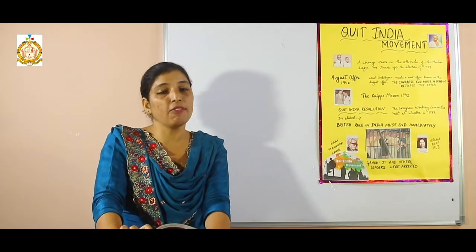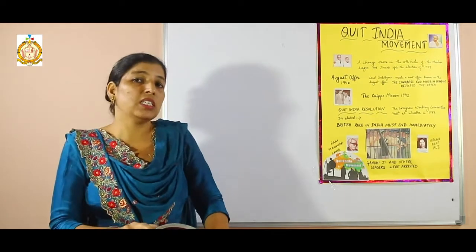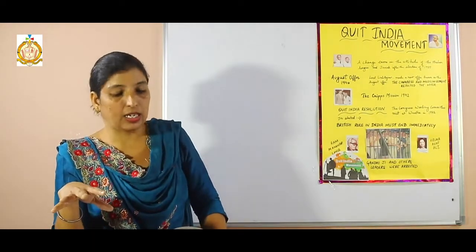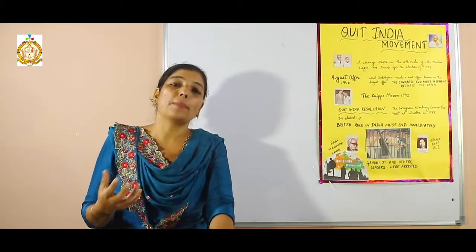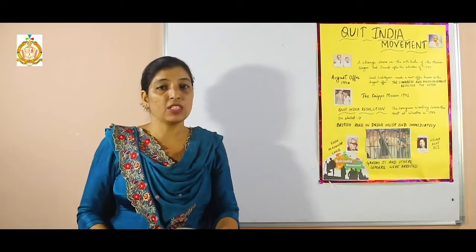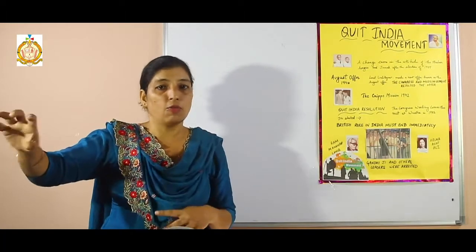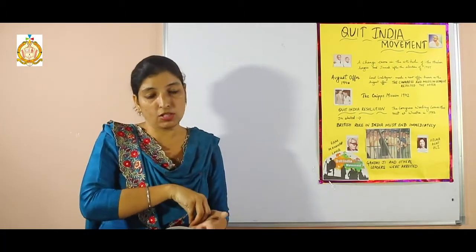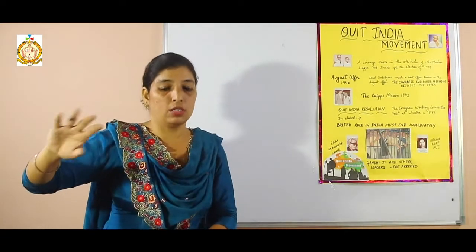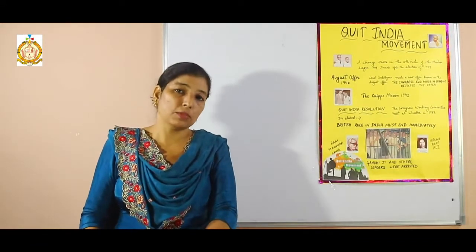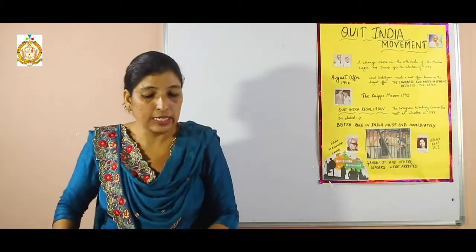Next, there would be a federation of British India and the Indian states. He said that any province that was not prepared to accept the constitution would be allowed to obtain dominion status separately. They were just trying to divide India into a number of parts. If any province was not ready to accept the constitution made by the British government, that province was allowed to set up a separate dominion. Clear? They were trying to divide India into a number of provinces.